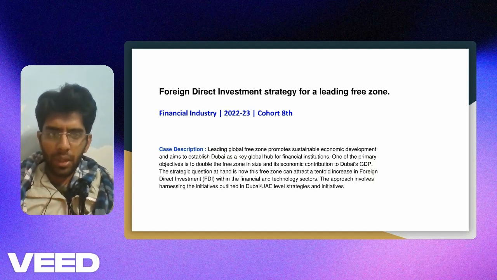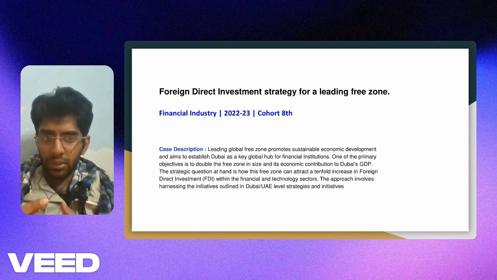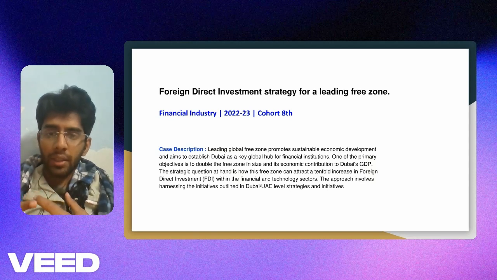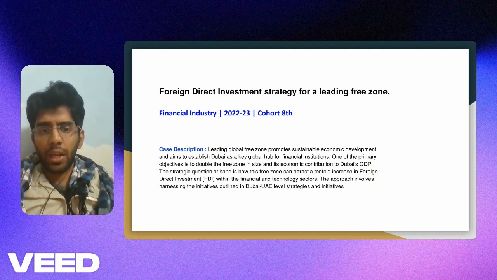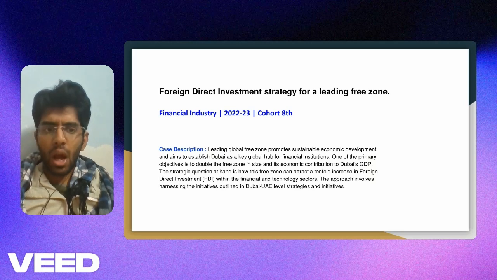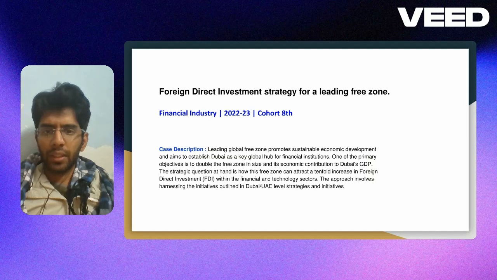This case is coming from the Dubai government. They wanted to make sure that their global free zones grow economically and become a place which attracts a lot of foreign direct investments, particularly in the area of finance and technology. So they wanted to know how they can do this. They wanted an approach, and they wanted to know what initiatives they can take strategically so that they can achieve the increment in foreign direct investment for the global free zone.